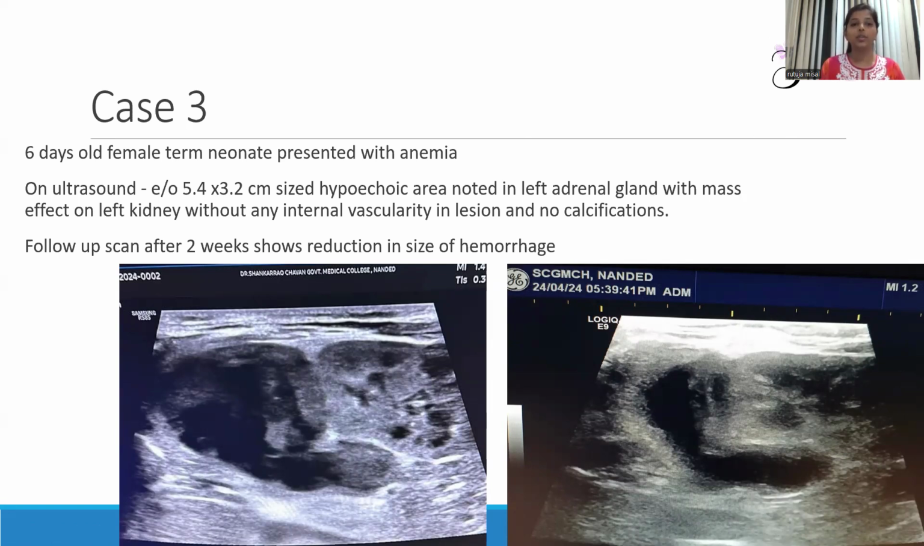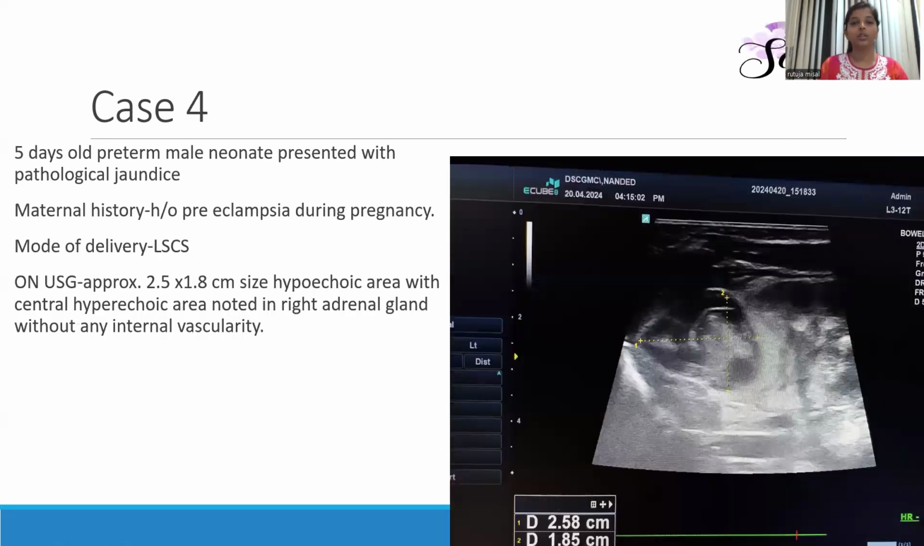In this case, 5.4 by 3.2 centimeter size hypoechoic area was noted in the left adrenal gland, which is showing mass effect on the underlying left kidney without any internal vascularity. And follow-up scan was done after 2 weeks, showing the reduction in size of the hemorrhage. In the fourth case, this was a 5-day-old preterm male neonate presenting with pathological jaundice.